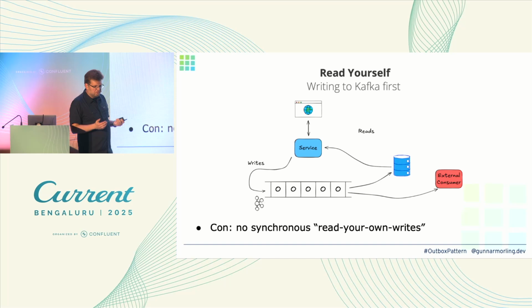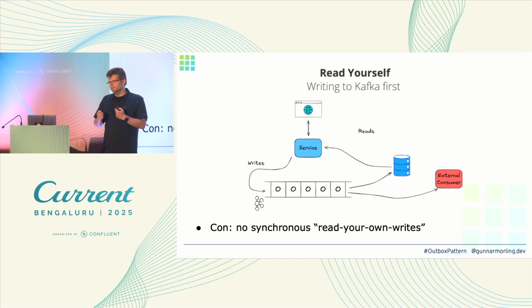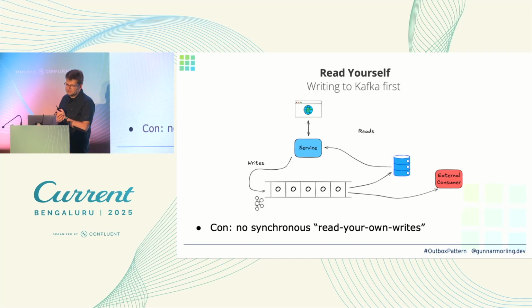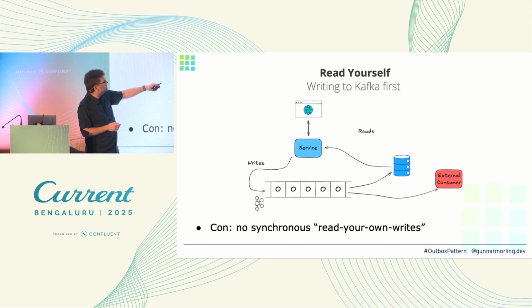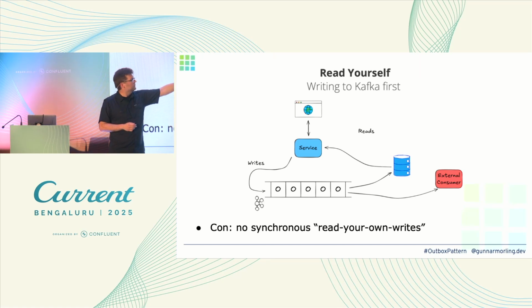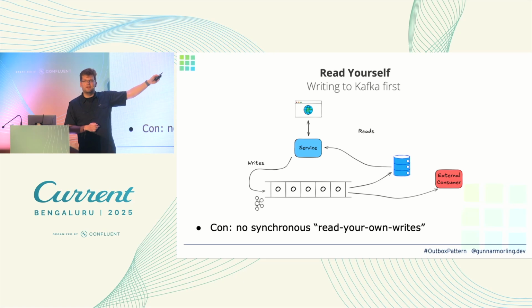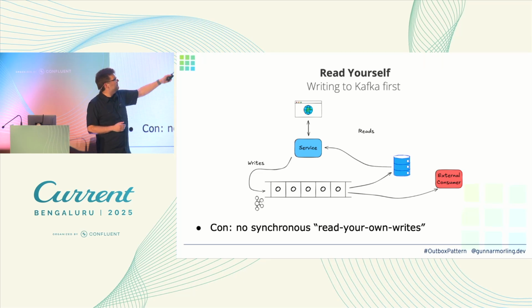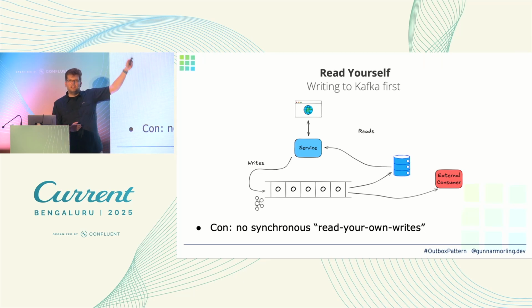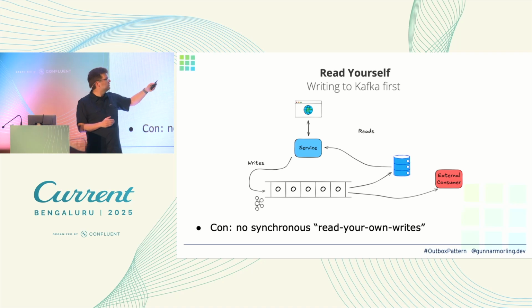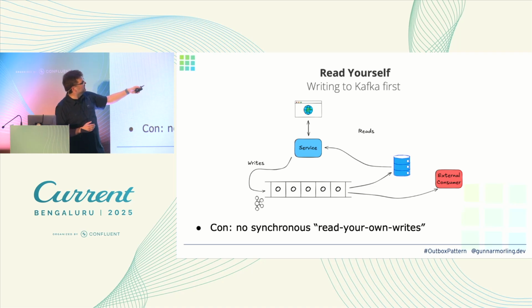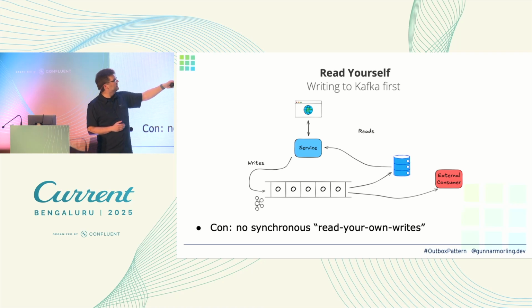So this works, and I'm not saying it's necessarily a bad idea. There's one big caveat: all this happens, again, asynchronously. In particular, those writes into this local database also happen asynchronously. So you would lose what's called read your own writes, or in particular, synchronous read your own writes. What could happen is your service receives a request to place a new purchase order, we write it to Kafka, and then we put it into our database.